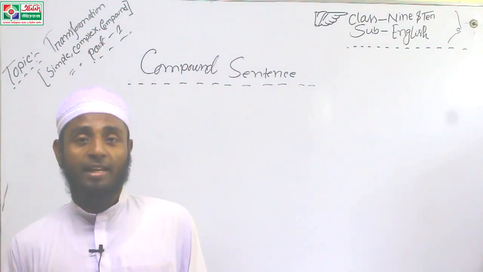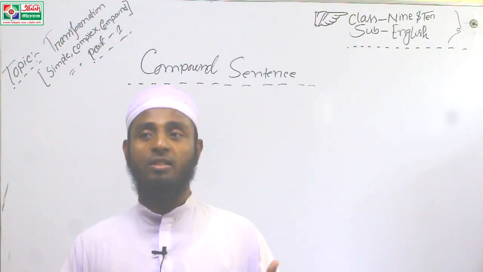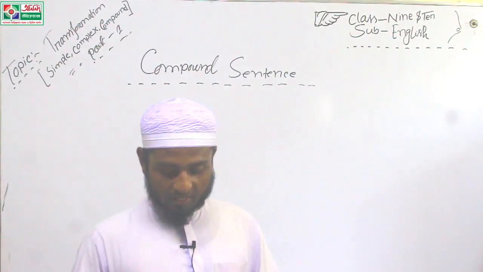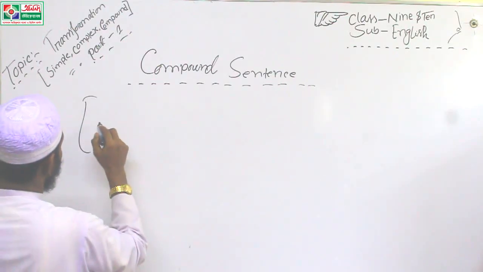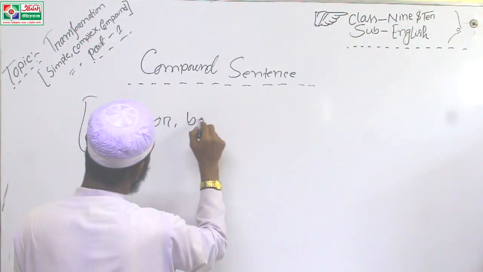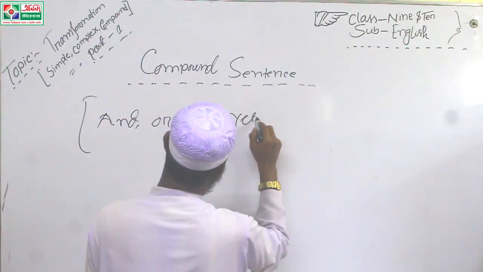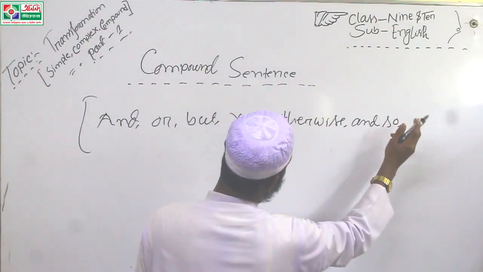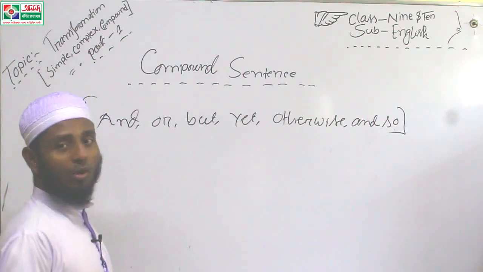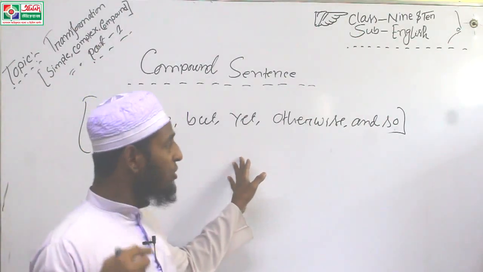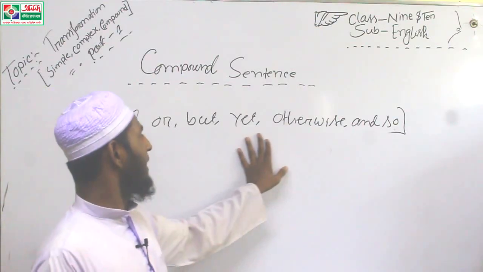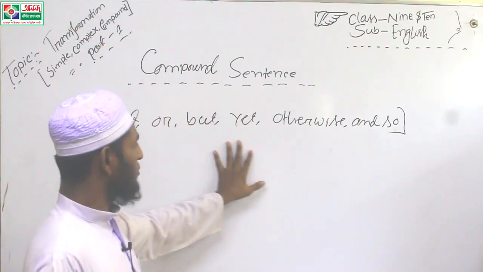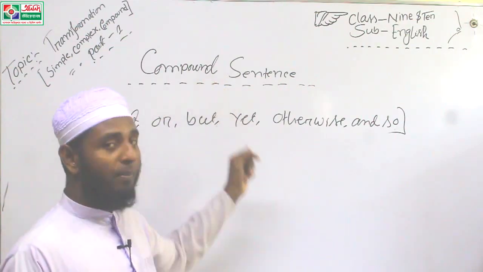Dear learners, you are making a question in your mind, what is coordinate conjunction? That means what are the coordinate conjunctions? Coordinate conjunctions are those words such as and, or, but, yet, otherwise, and so. These are the words which will be used in the compound sentence. Okay, and, or, but, otherwise, and so. Okay, this is called compound sentence. These words are so much important when you make a compound sentence.